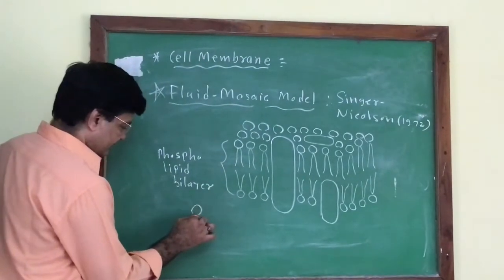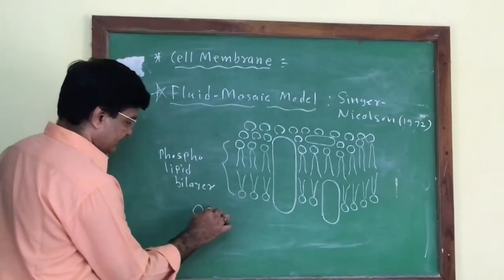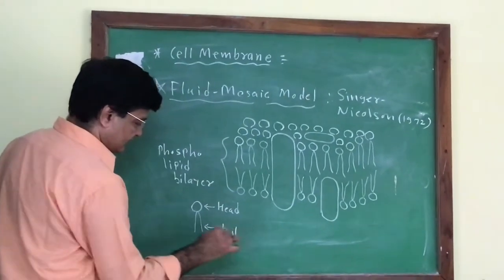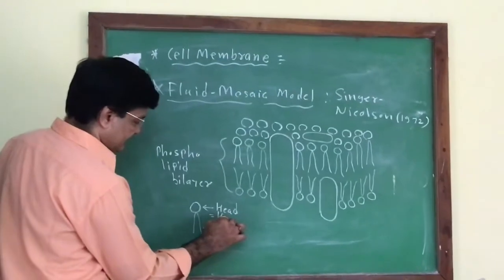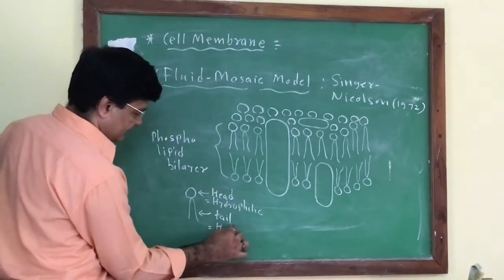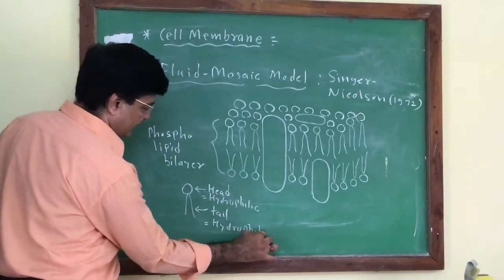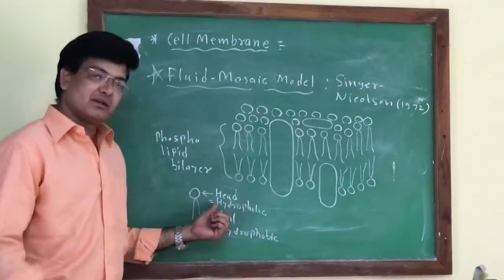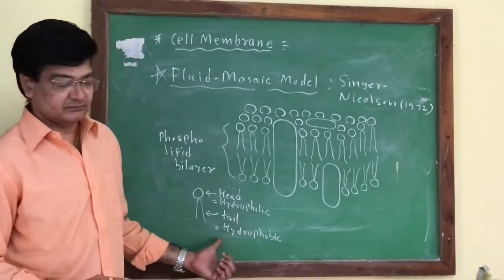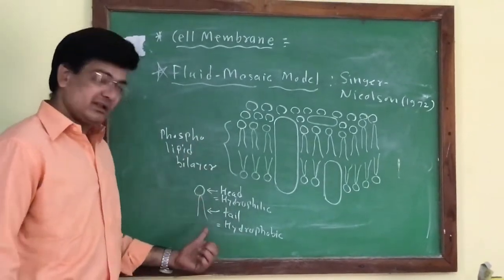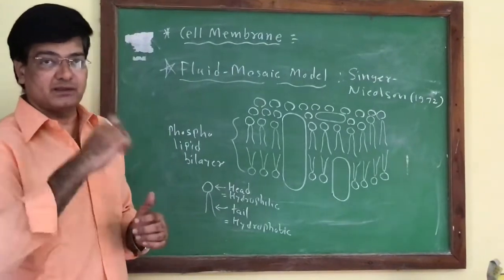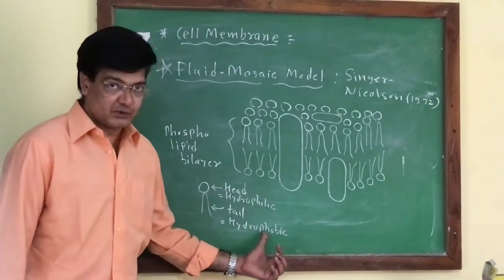In this phospholipid, the main parts are the head and the tail region. The head is hydrophilic in nature and the tail is hydrophobic. Hydrophilic means it can react with water, and hydrophobic means it cannot react with water. The tail of the phospholipid structure is formed of saturated hydrocarbons, and as it is saturated, it cannot react with water, and that's why it is hydrophobic in nature.